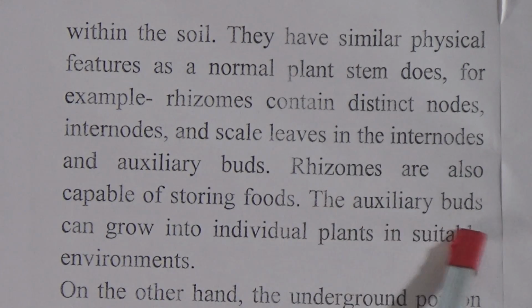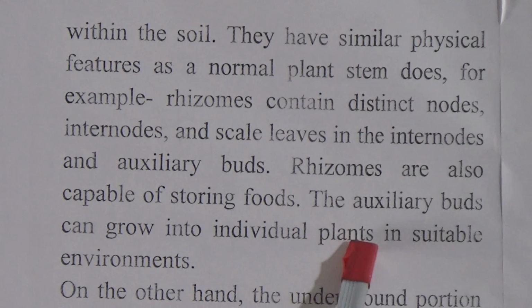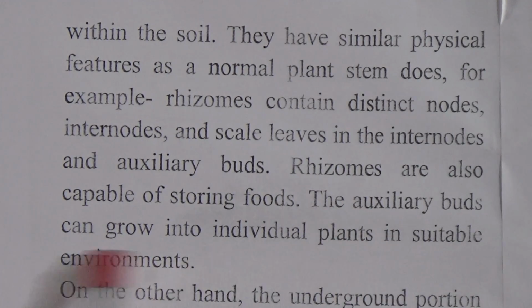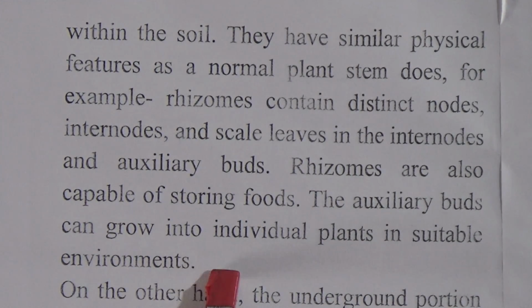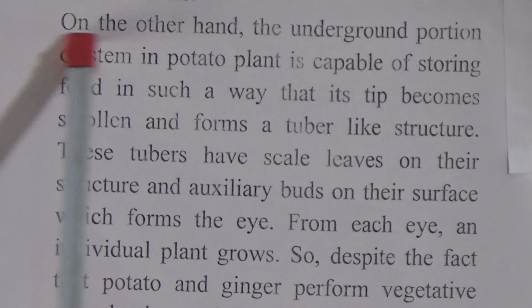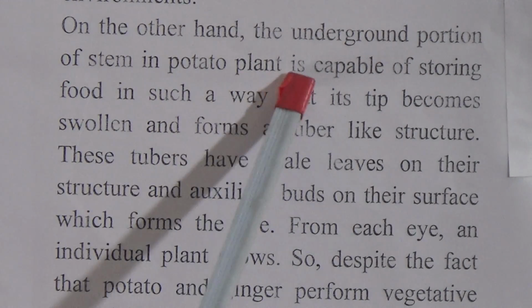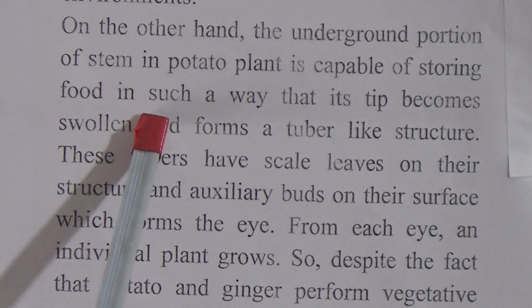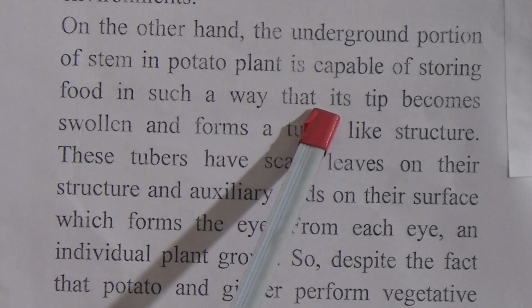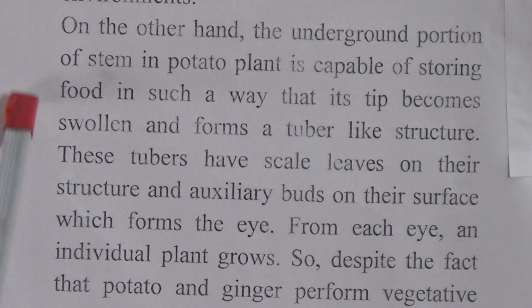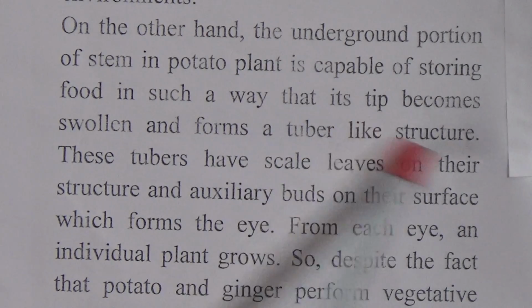That means from the auxiliary buds new plants come out in suitable environmental conditions. On the other hand, the underground portion of the stem in potato plants is capable of storing food in such a way that its tip becomes swollen and forms a tuber-like structure.